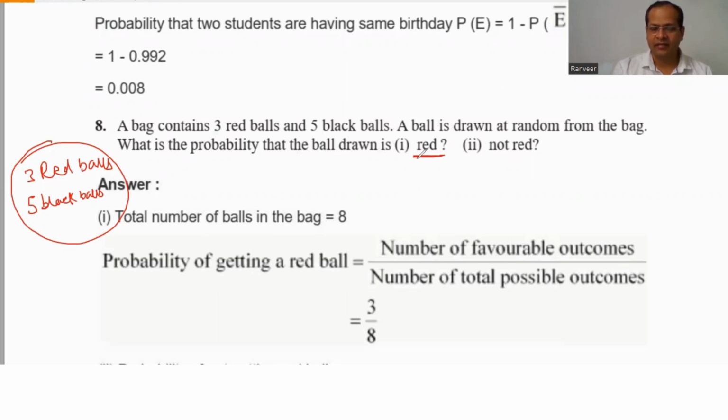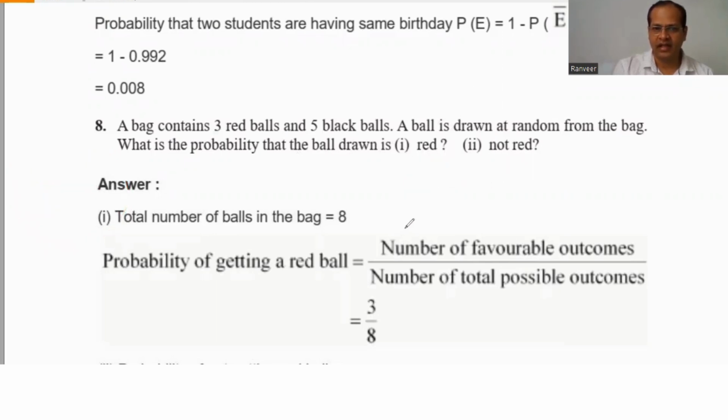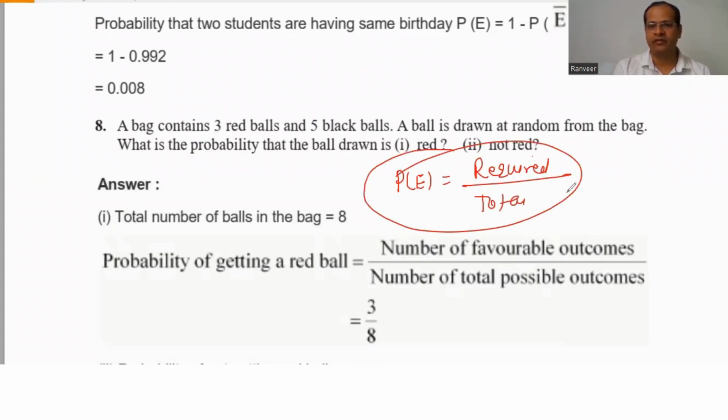So first of all, remember the probability of an event. In one way you can understand it as required by total. This formula you must always remember, required by total. This is a very, very important formula for probability. Required means which particular event is exactly required. So first we write required by total.